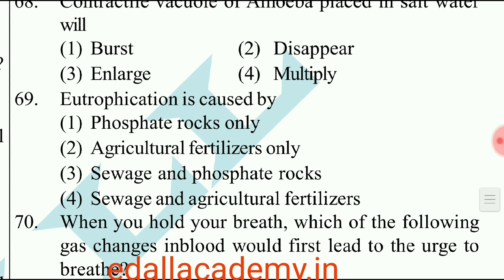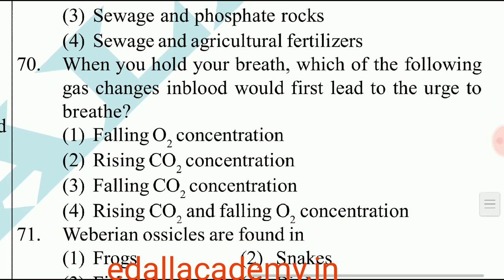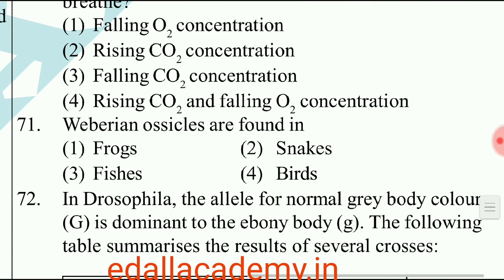Question number 69. Eutrophication is caused by. The answer is sewage and agricultural fertilizer. So the correct option is 4. Question number 70. When you hold your breath, which of the following gas exchanges in blood would first lead to urge to breathe? The answer is rising carbon dioxide concentration. So the correct option is 2.